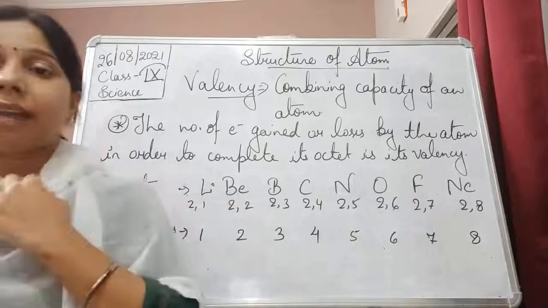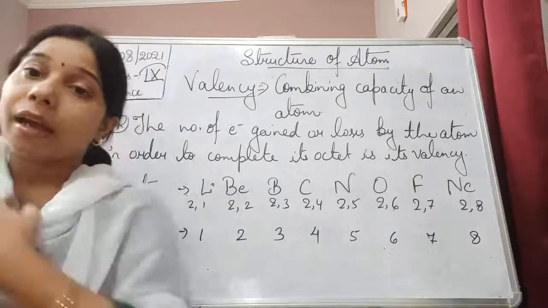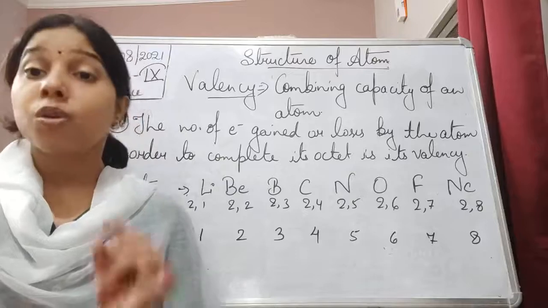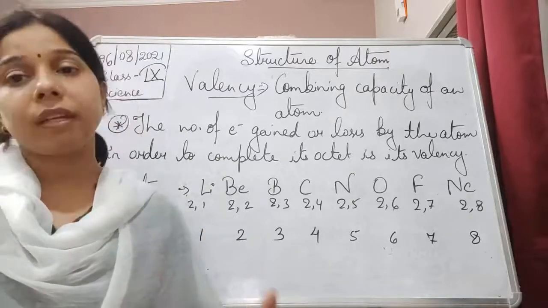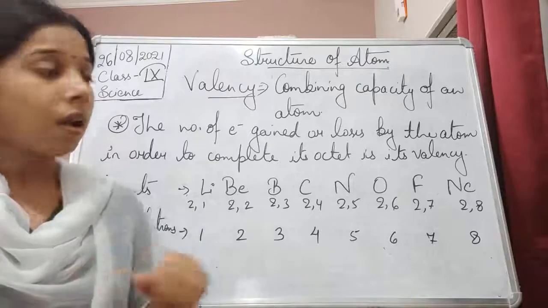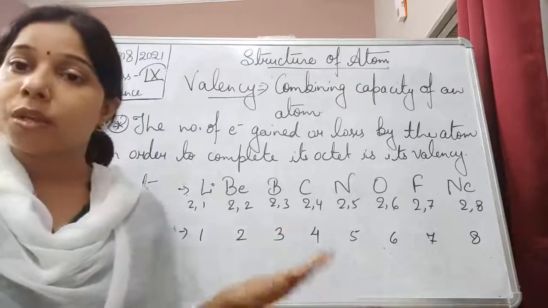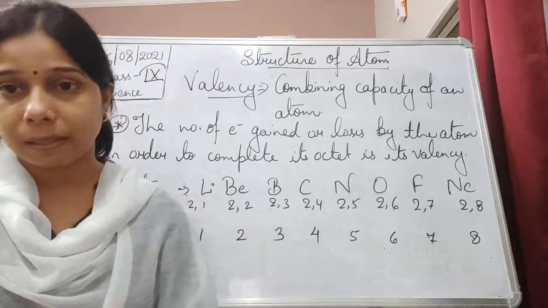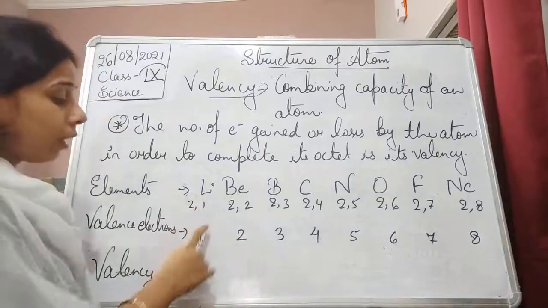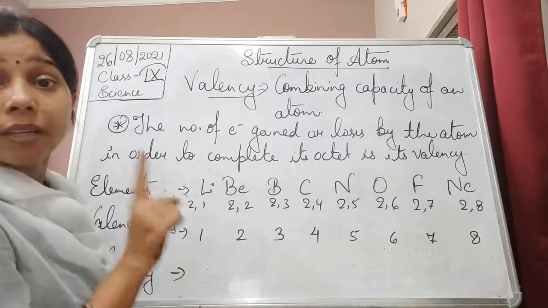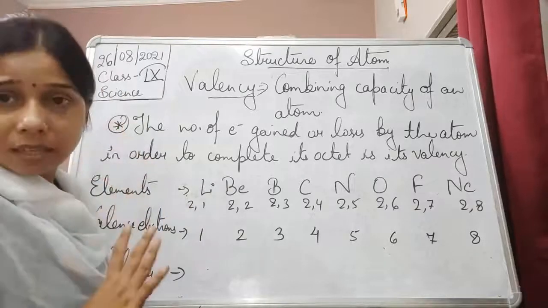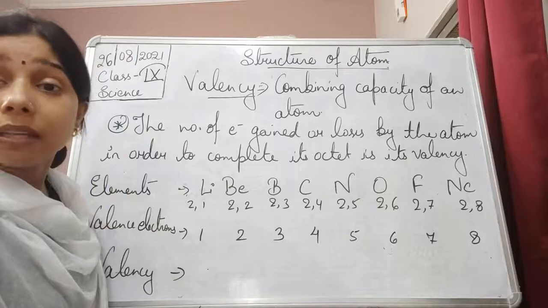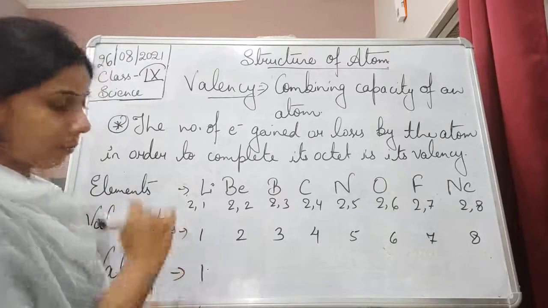We know that to complete its octet, an atom can either lose electrons or gain electrons, and with the help of this we are able to get the valency. Now see here, lithium has only one electron in its valence shell, so it wants to lose this electron. Ultimately, its valency will be 1.